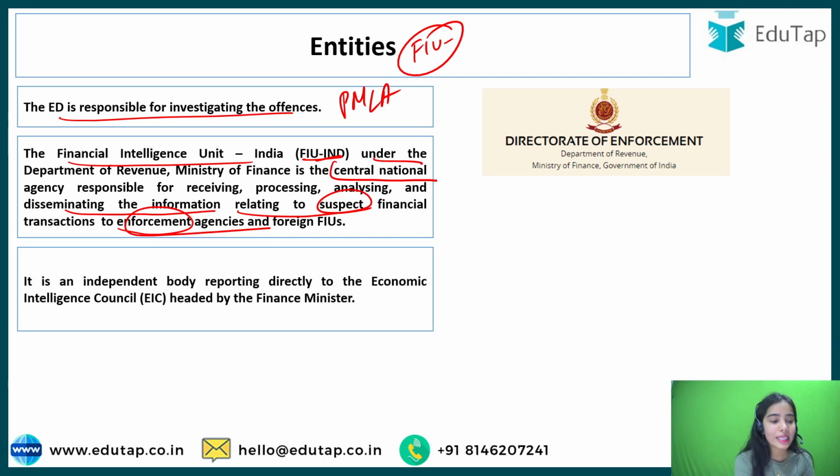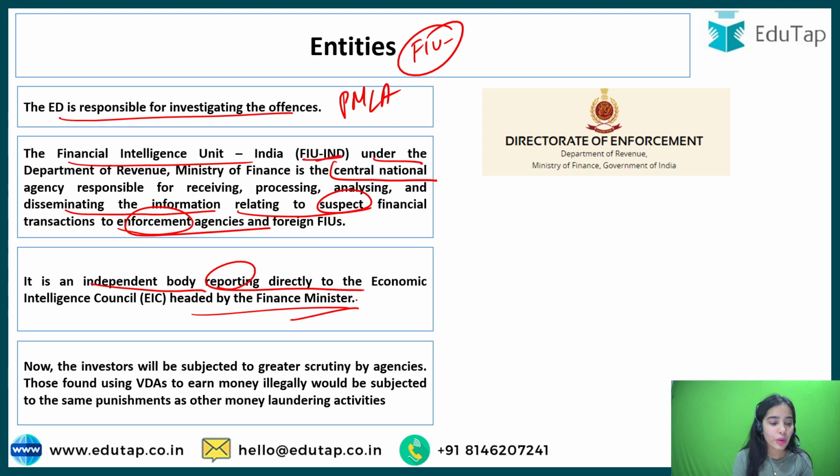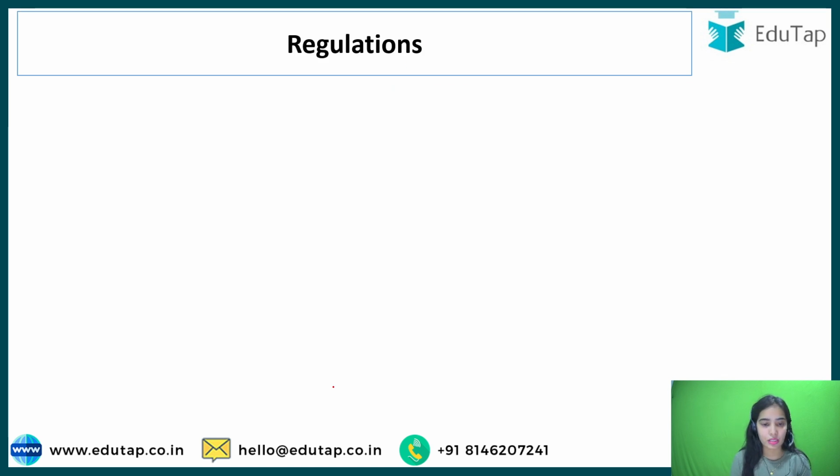It is an independent body reporting directly to the Economic Intelligence Council headed by the Finance Minister. Now the investors will be subjected to greater scrutiny by the agencies. The FIU will be providing information to different agencies, especially the ED. Those found using VDAs to earn money illegally or in money laundering would be subjected to the same punishments as other money laundering activities.